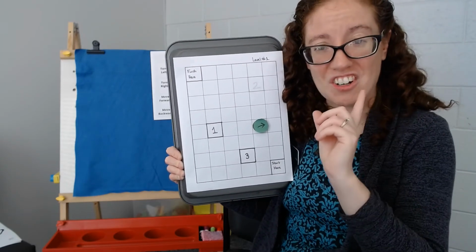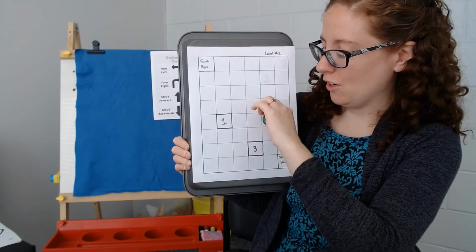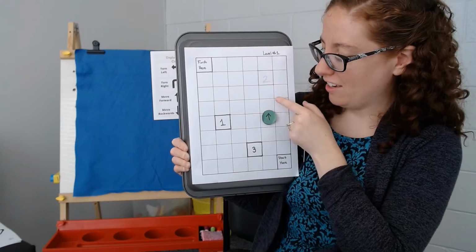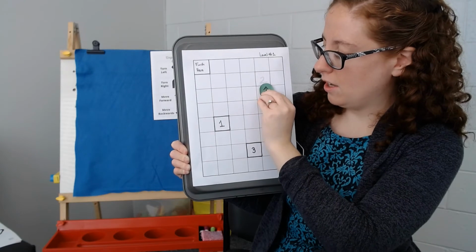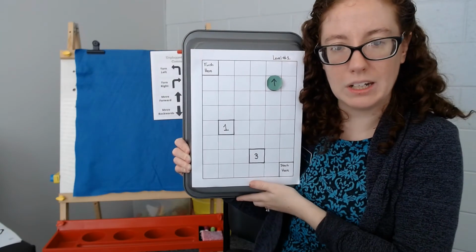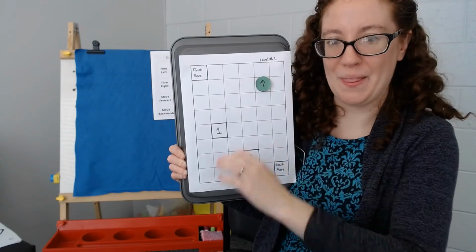Yes, he's going to have to turn again. Do you know which way he's going to have to turn? You're right. He's going to turn left. And then he's going to go up 1, 2, and 3. 1, 2, 3. And what line of code are we going to need next? Stop. Exactly. He stopped right there.